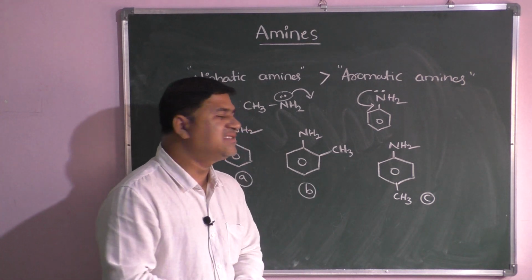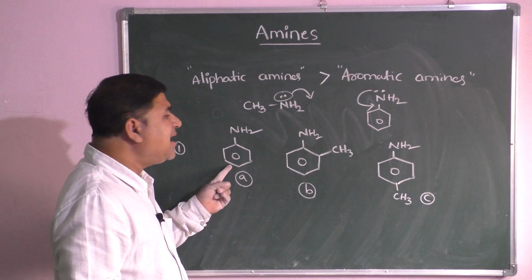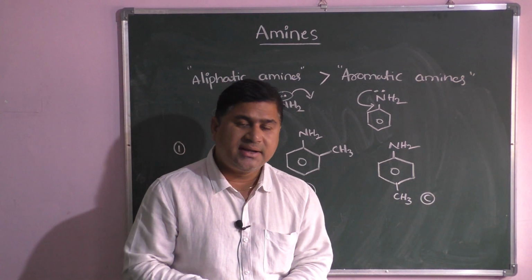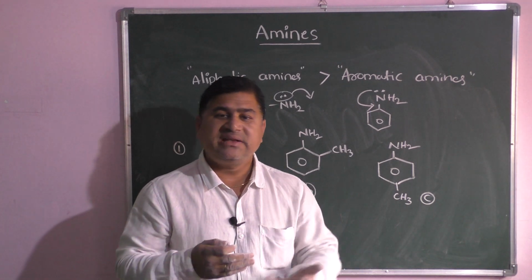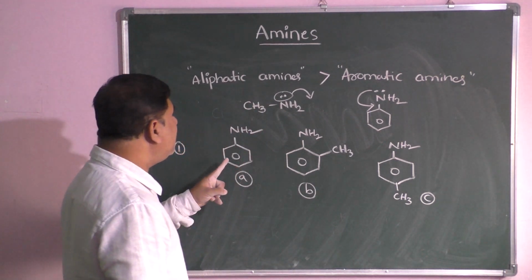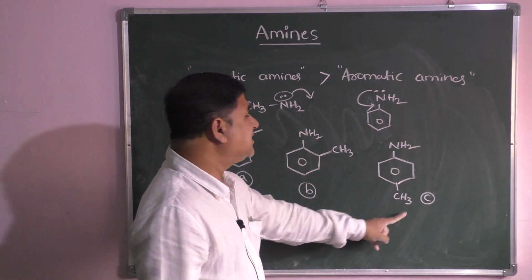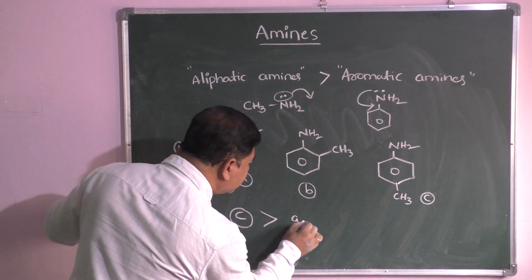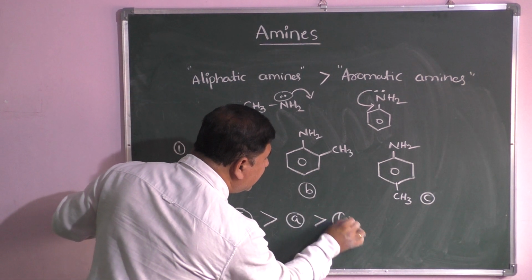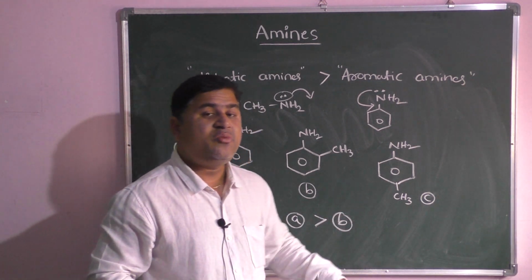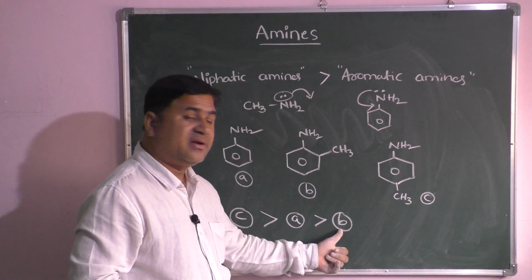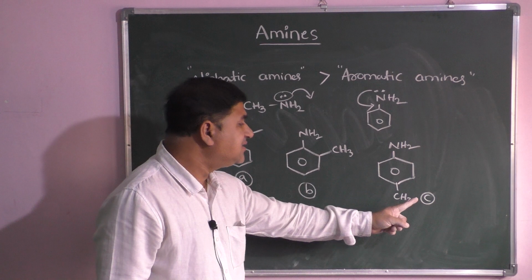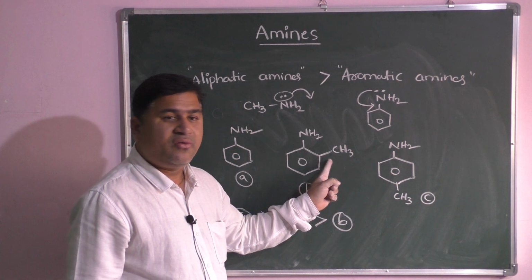We know that this is normal aniline. Here the CH3 group is an electron releasing group. As you know, if the plus I effect increases, basic nature increases. So compared to A, C will have more basic strength. So C takes first priority. Then A comes. Final place is B. You may ask, sir, why final place for B? Even though it has CH3, which is a plus I group, after C it should come second, no? Why is this one coming last?